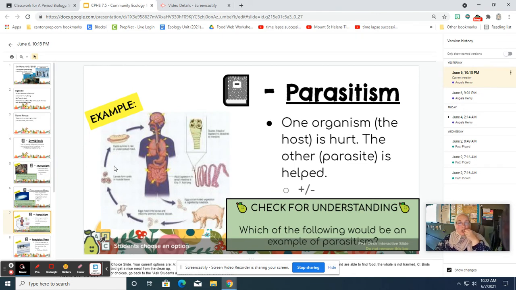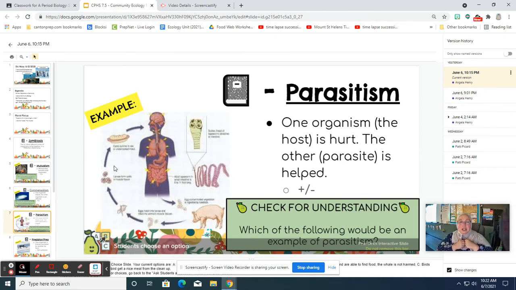We ingest a tapeworm through contaminated food or by touching a contaminated surface and then ingesting the eggs of the parasite. And as those parasites settle inside of our intestines, they hook on into our intestines. As we digest our food, they absorb that digested nutrition.